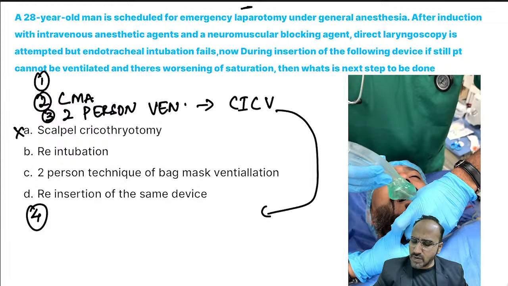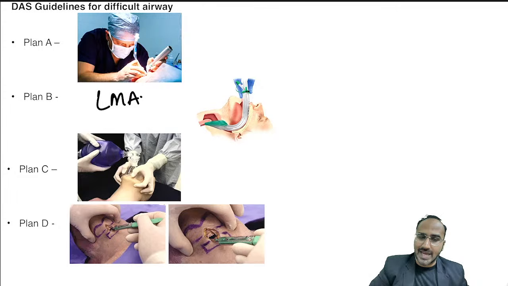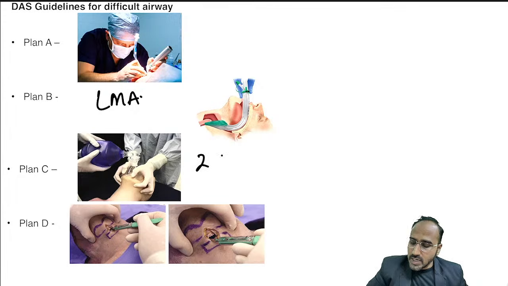Then you go for scalpel cricothyrotomy, then convert into tracheostomy. So remember, guys, re-intubation cannot be done, reinsertion cannot be done. Plan A is you give your best attempt for intubation. Plan B is you insert the LMA. Plan C is if LMA fails, you go for the two-person technique. If plan C also fails, then you go for what, guys?